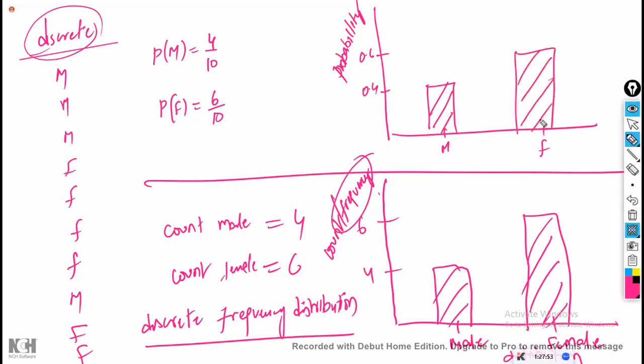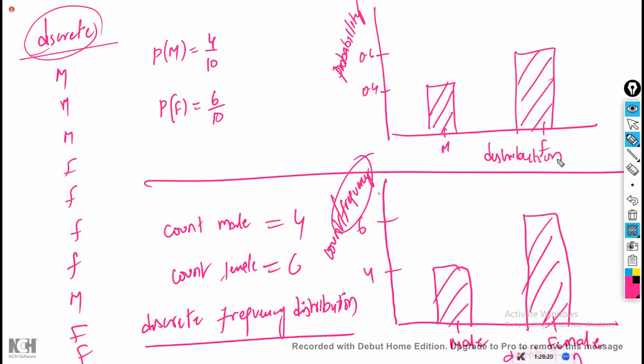Now what is this called? If the earlier one is called a frequency distribution, then this is called a probability distribution. These are probabilities along with the distribution of the data. For each category, the probability representation is called a probability distribution. Is this for a discrete or continuous variable? Discrete, so it is called a discrete probability distribution.